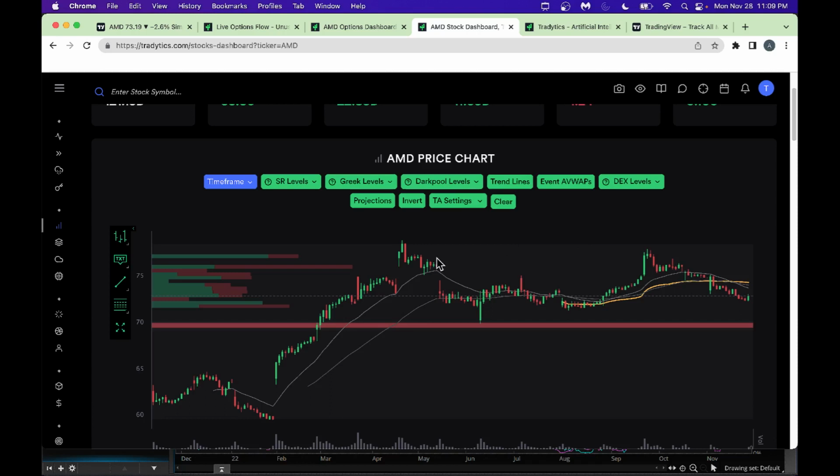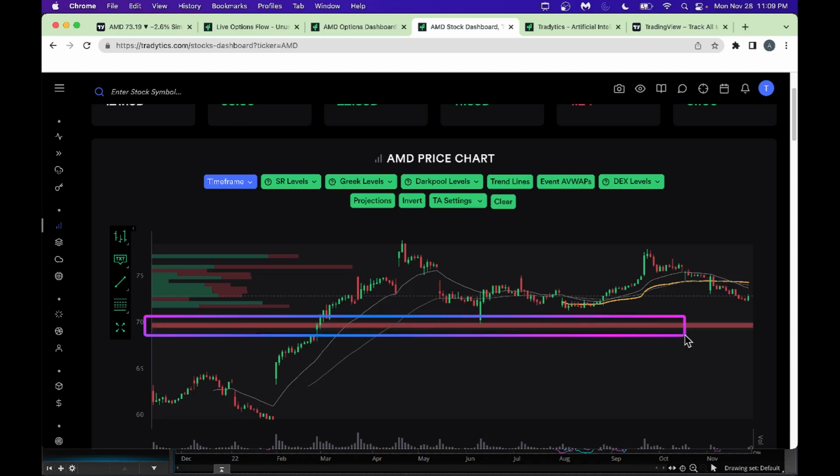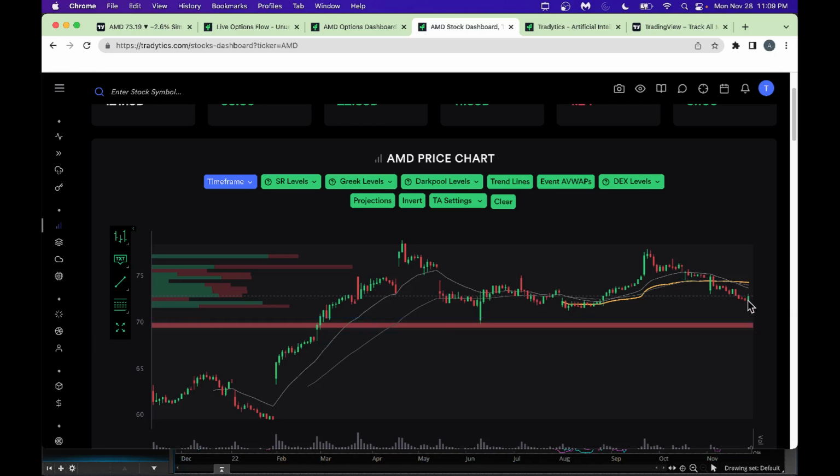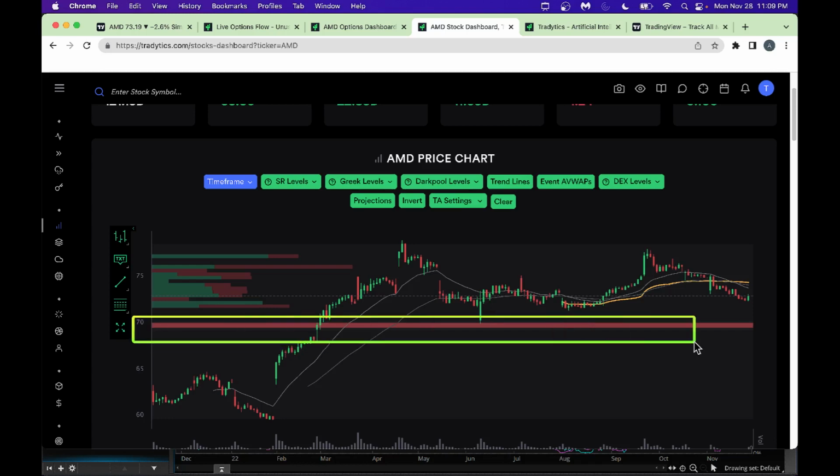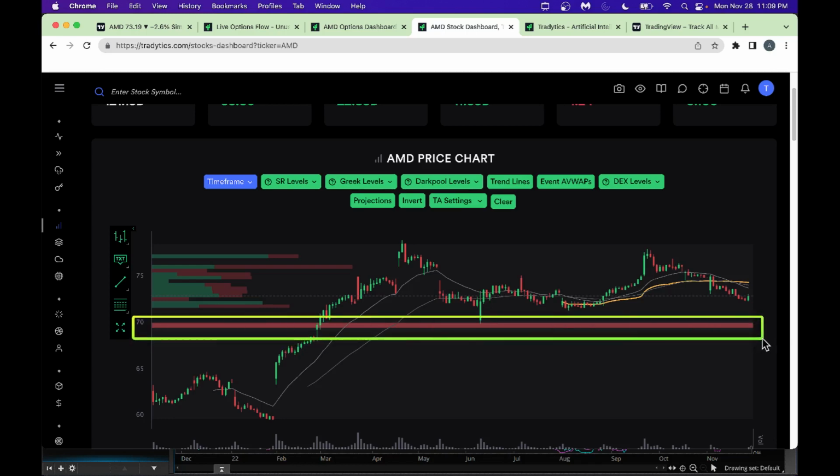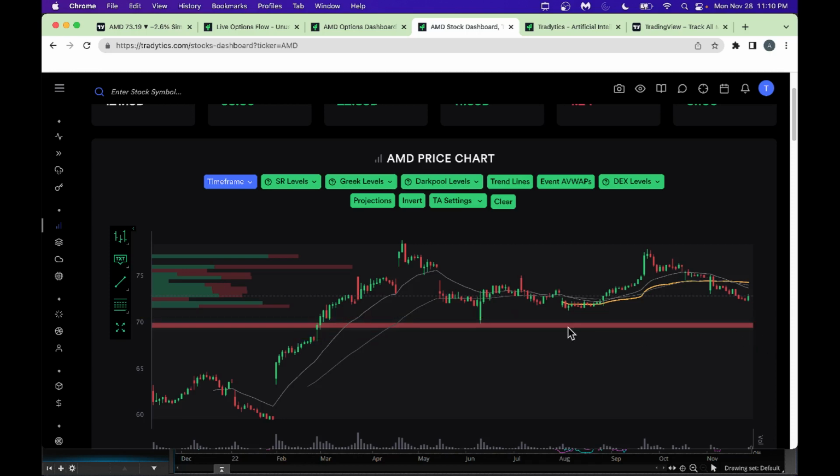Look, we got a nice gamma exposure at 70, as you can see here. So this level, the 70 gamma exposure level, can act as a magnet and pull the stock towards it. Stock is at around $72. So there is a very good chance this magnet right here, which is the $70 mark, which is high gamma exposure, can pull the stock toward this level. So that's why you got to be slightly careful for the next few days. There is a high chance the stock can go towards 70 because of this high gamma exposure.